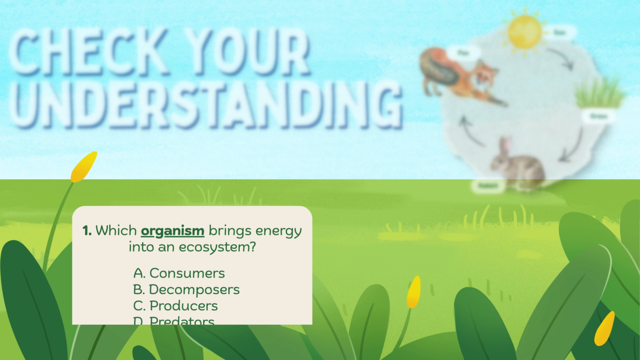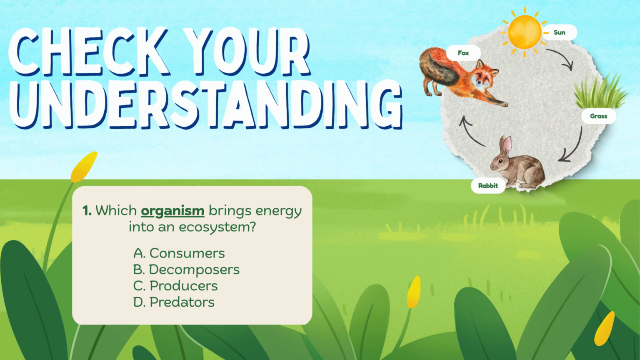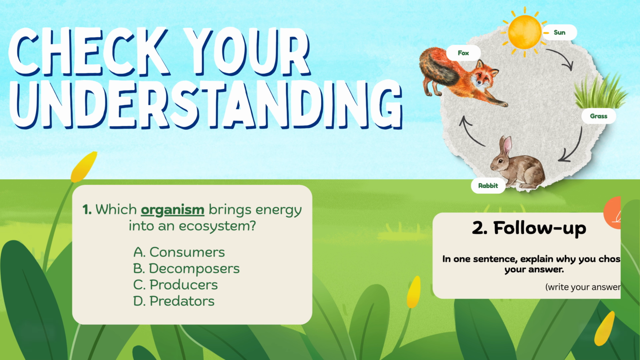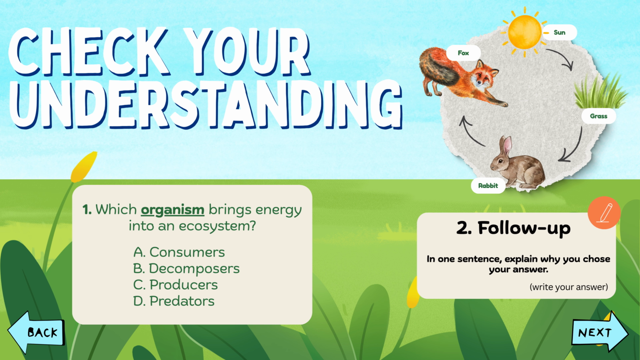Which organism brings energy into an ecosystem? A. Consumers. B. Decomposers. C. Producers. Or D. Predators. Choose the best answer. After you choose, explain why you chose that answer in one sentence.